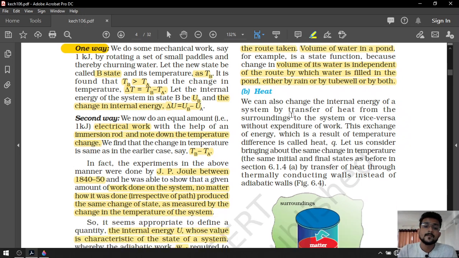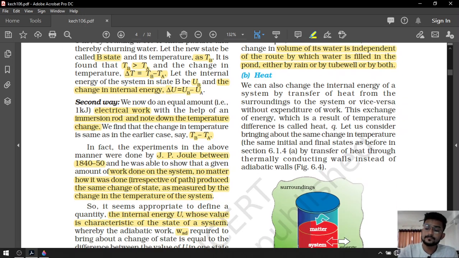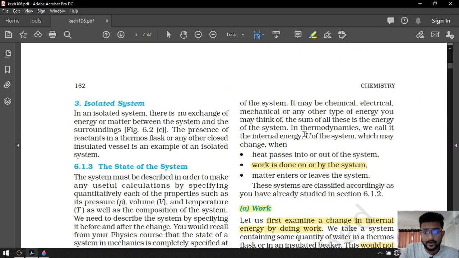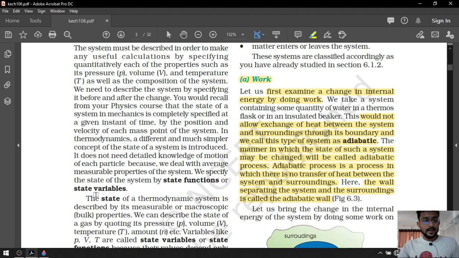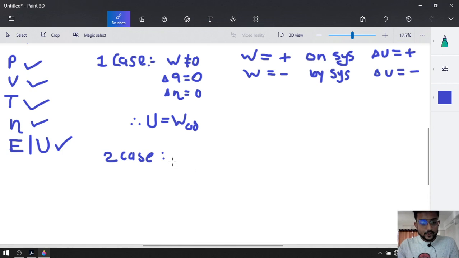Now our second method, or you can say second point. In the first point we discussed work. Now we are going to use heat to change internal energy. So case 2: the heat change will not be equal to 0, whereas work will be equal to 0. We are not doing any type of work, and the change in amount will also be 0.